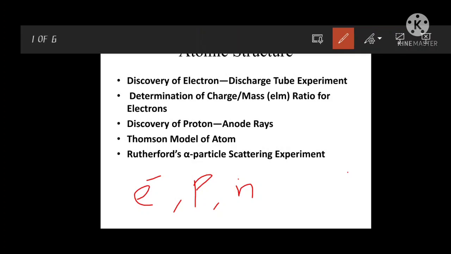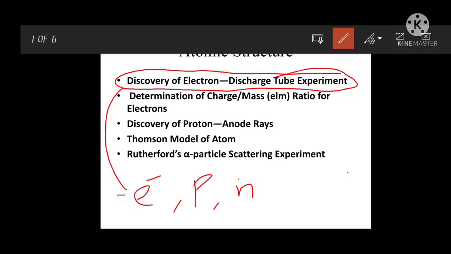But before entering into these subatomic particles, some experiments were done to find them out. One is the discovery of the electron by using the discharge tube experiment. J.J. Thomson found the discovery of the electron by using the discharge tube experiment.